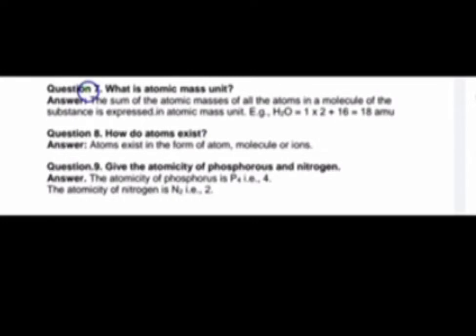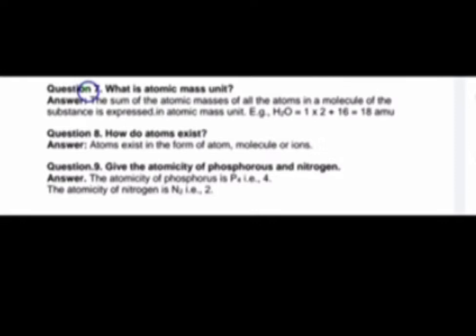First question, what is atomic mass unit? The atomic mass unit is the sum of all the atomic masses present in a molecule of the substance.